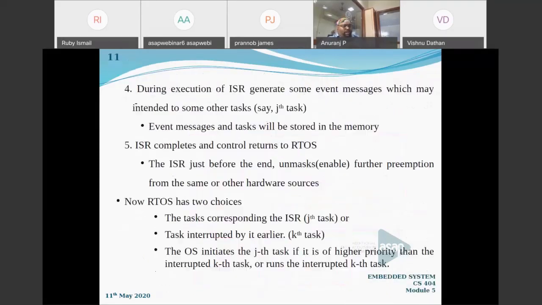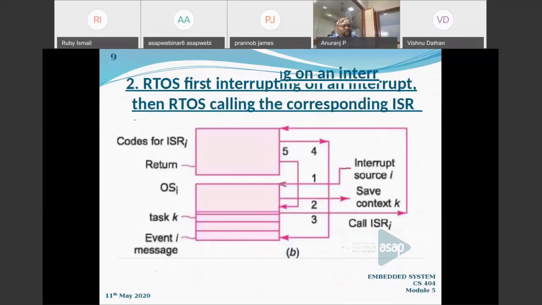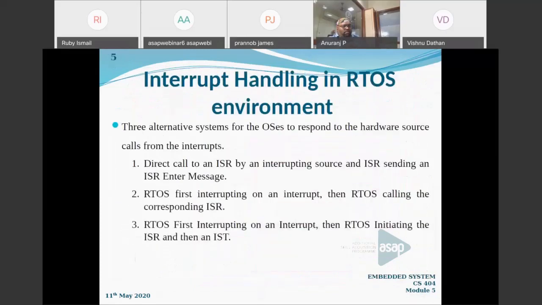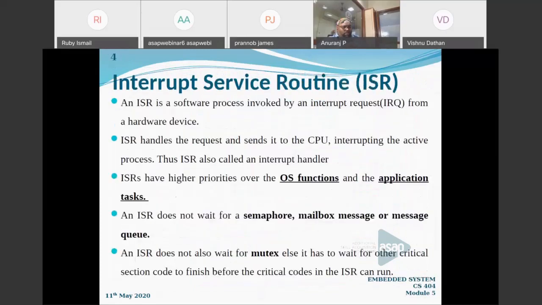And at the start of the session also, I have given the point: the ISR will not wait for any OS function, application task, or semaphore. It may wait for some code from another ISR, meaning this ISR needs the result of that ISR at some particular time.